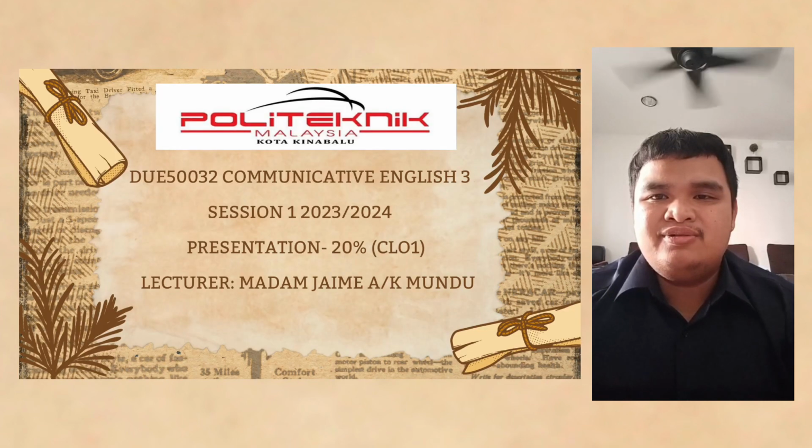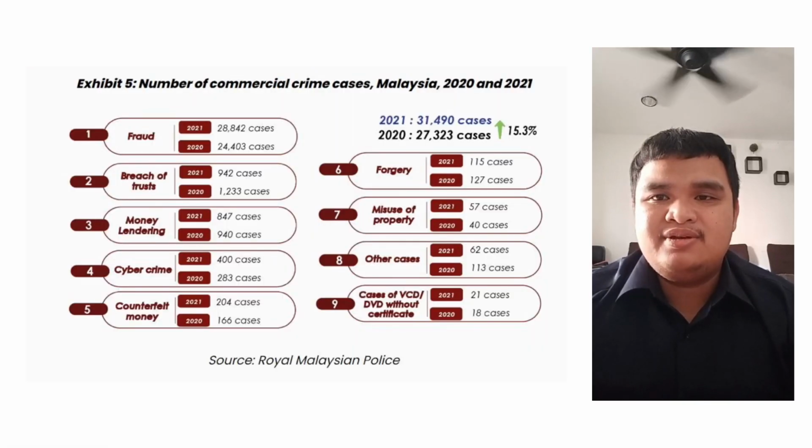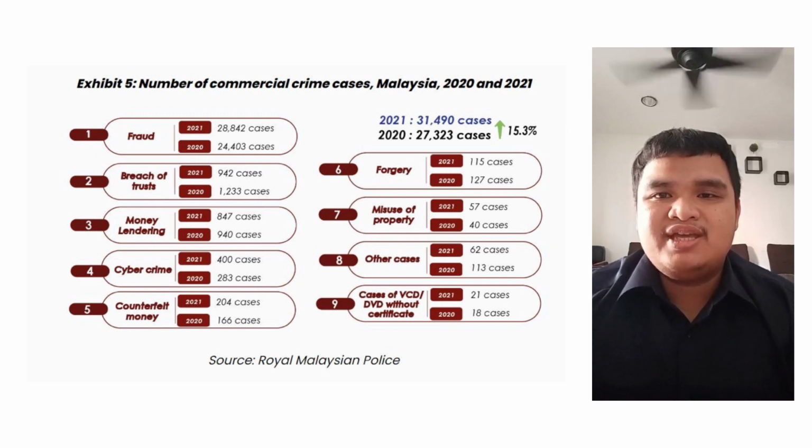In this video, we will make an oral presentation about graphs, and before we go into the graph, I will talk about the infographic that we chose, which is secondary data. We often use data from the internet, on the Royal Malaysian Police website. We can see that this infographic shows us commercial crime cases in Malaysia for 2020 and 2021.